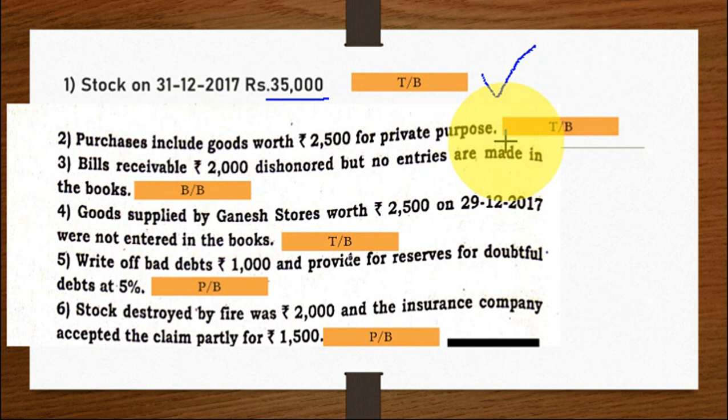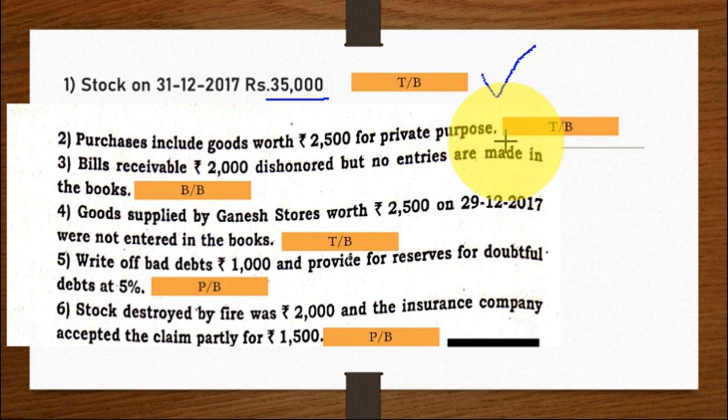Where it goes? The first thing, in a trading account, what you are supposed to do? You have the goods, right? That is, you have made the purchases, right? So from purchases, he is taking goods worth rupees 2,500 for his private purpose. Then it is considered as drawings.